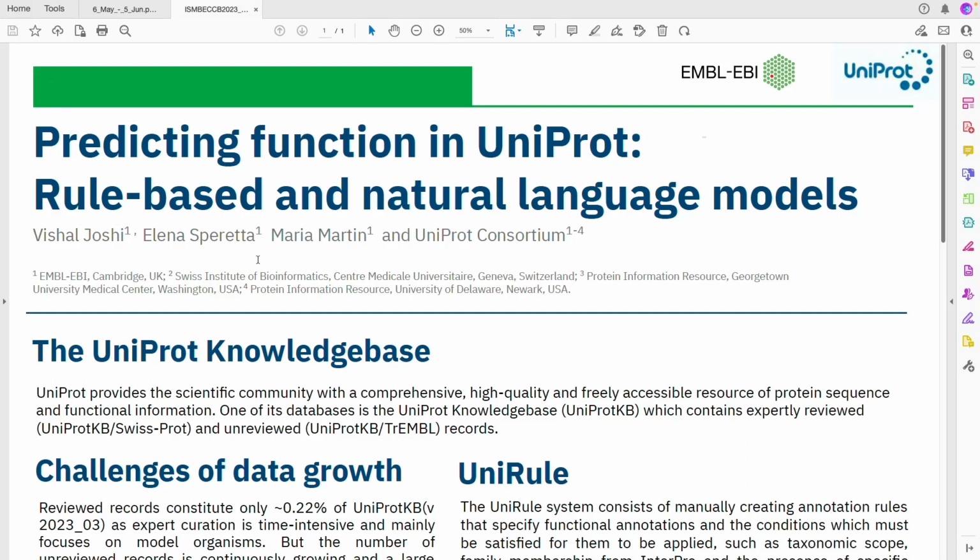Good morning. My name is Vishal Joshi, and today we will be talking about predicting function in UniProt using rule-based